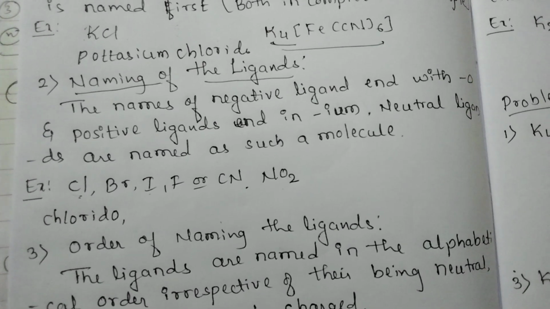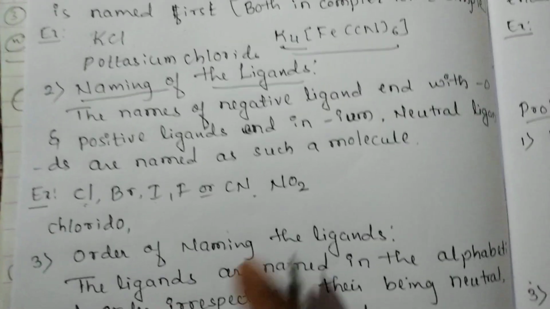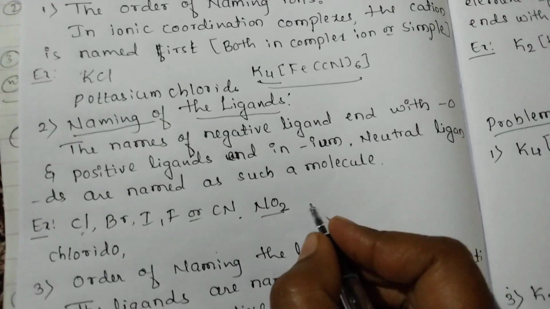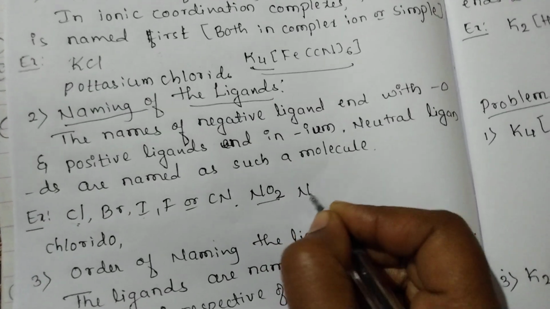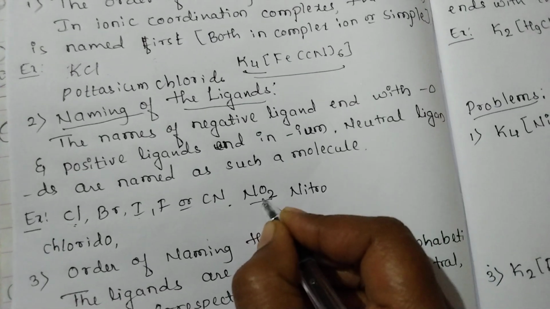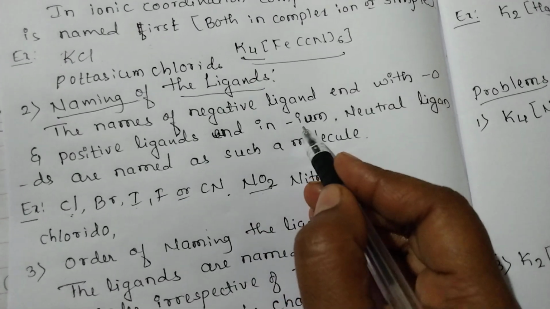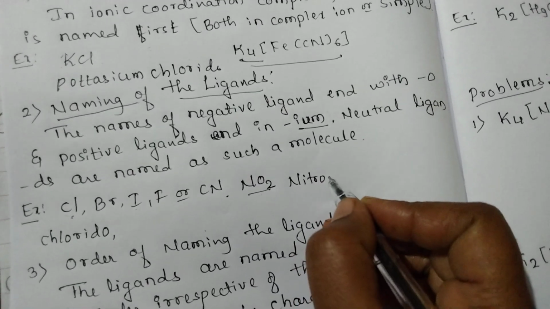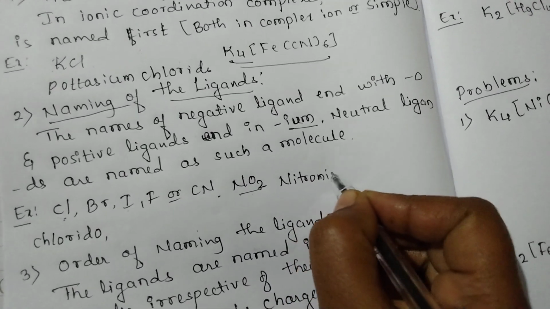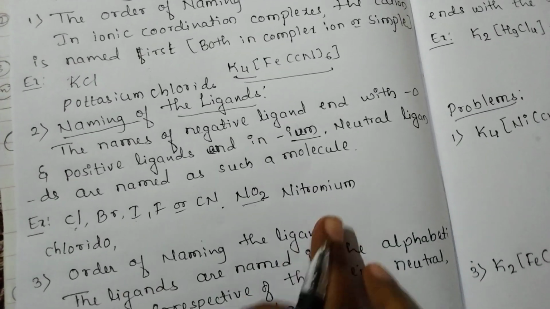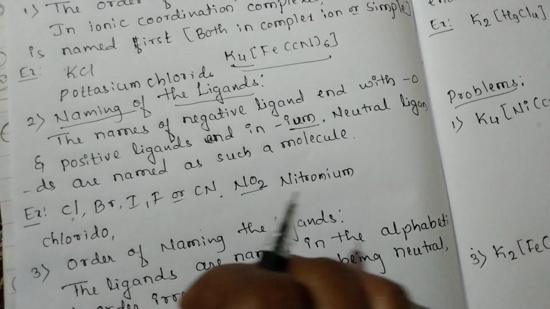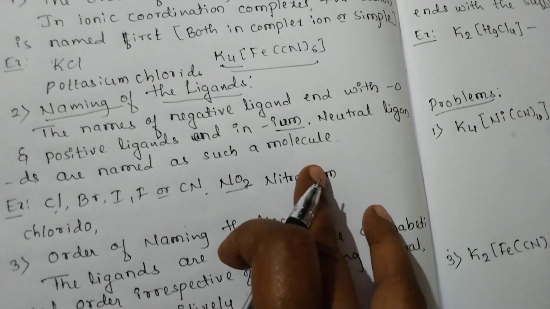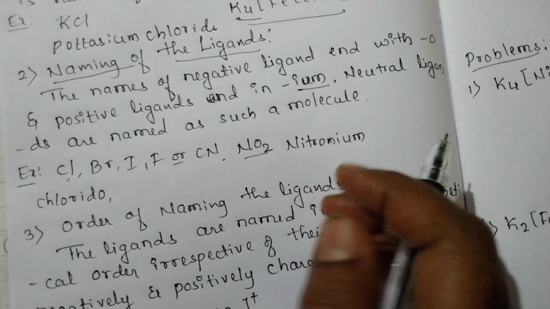It is one of the positive ligands here, so it must end with the suffix IUM, so nitronium ion. Nitronium ion.